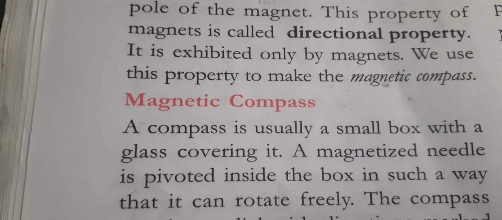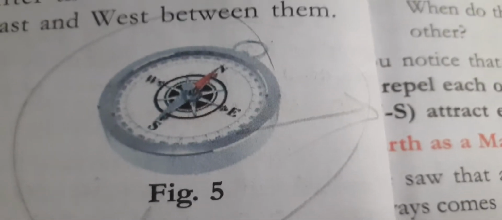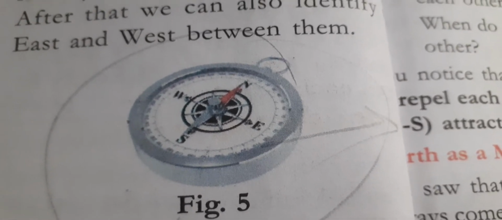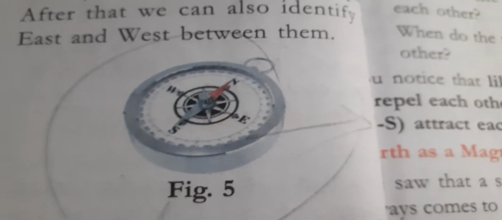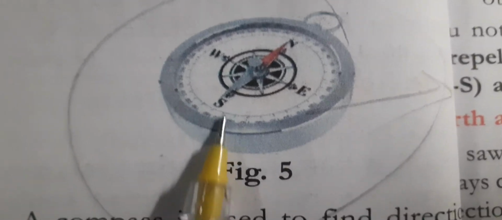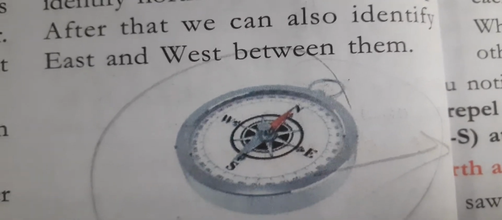Compass needle, magnetic compass. Just you see here, it is a magnetic compass. In that, some directions are there: south direction, north direction, west direction, east direction. So students, we are using this compass needle to know the direction.